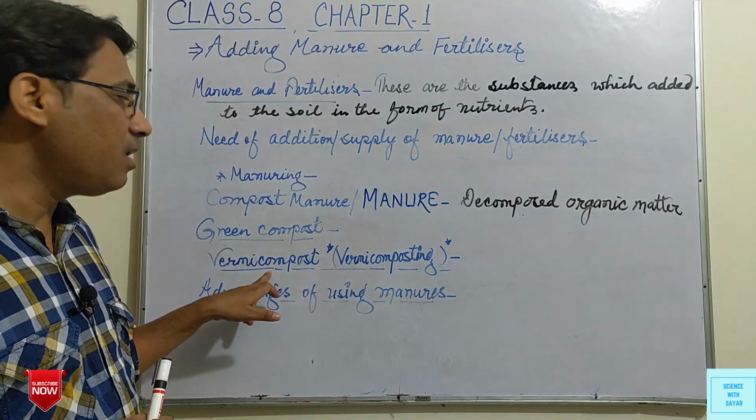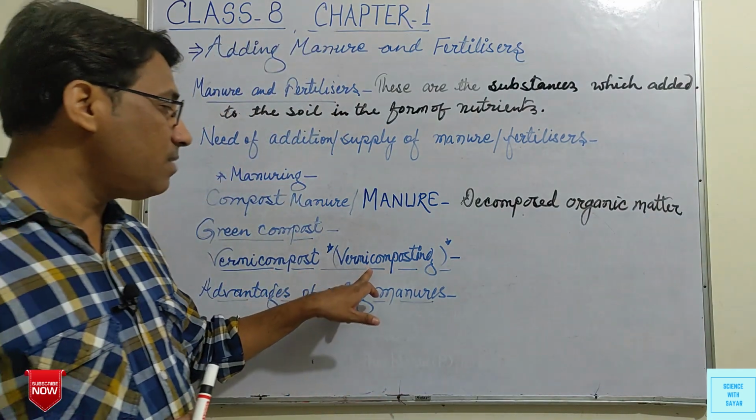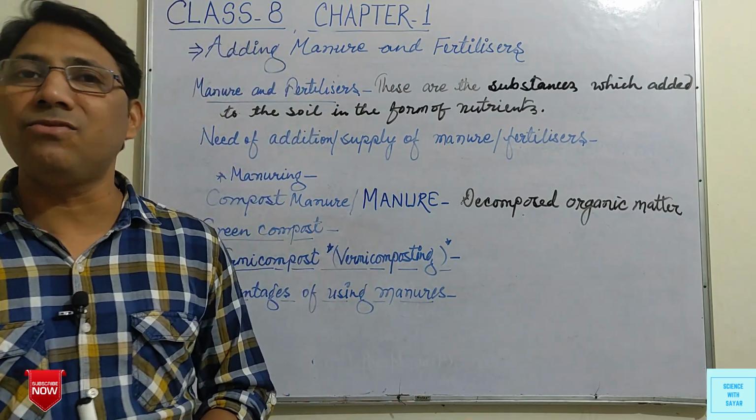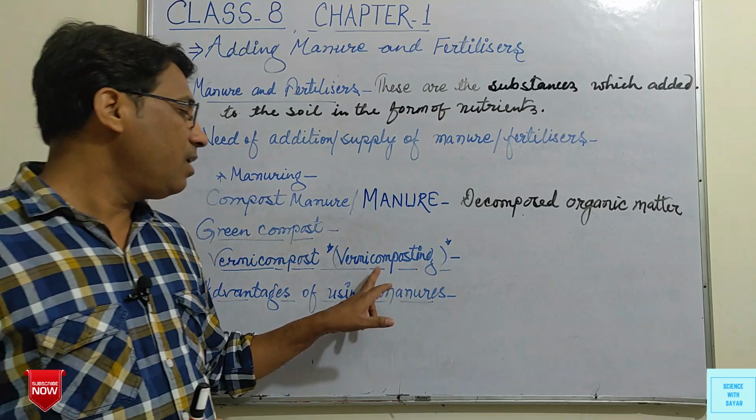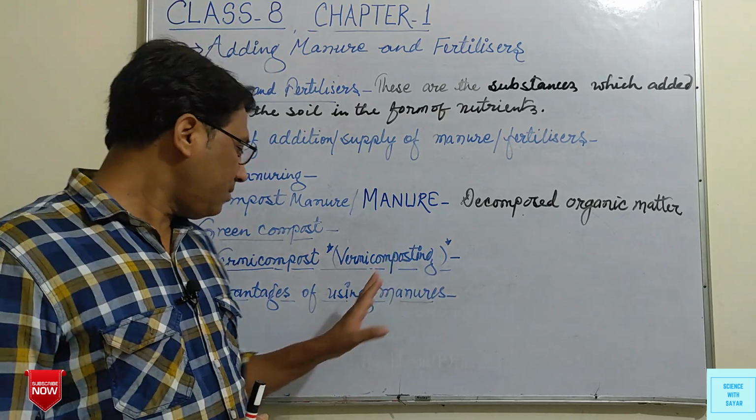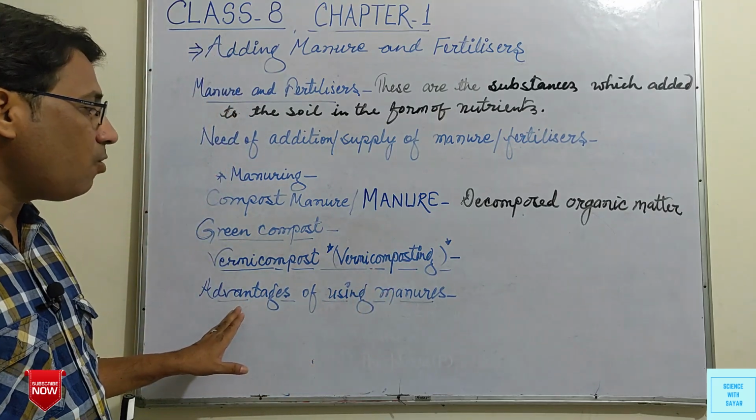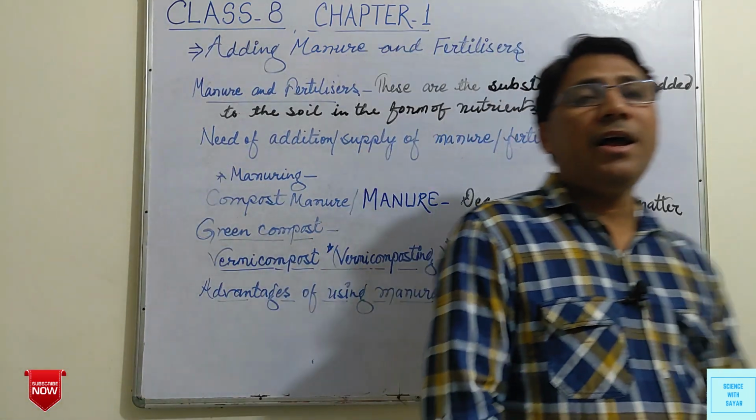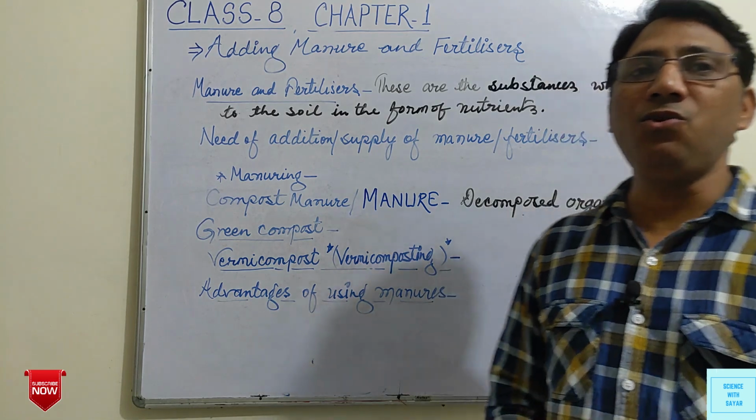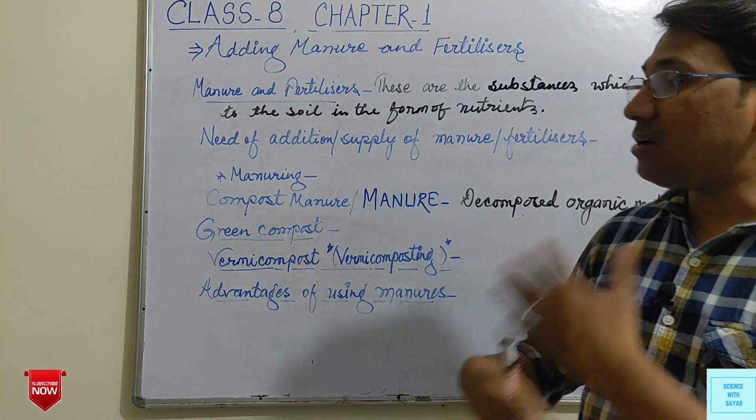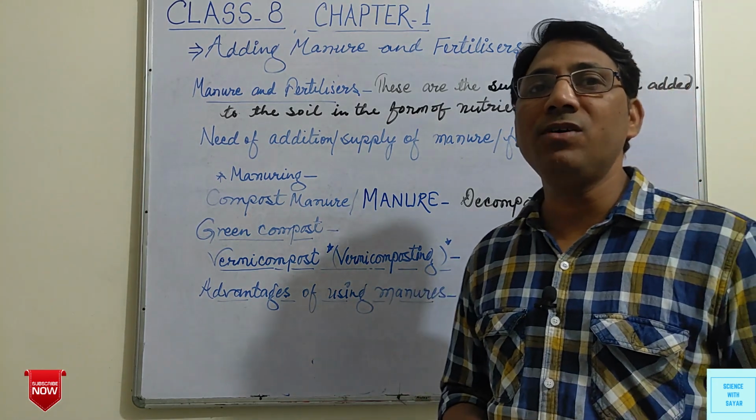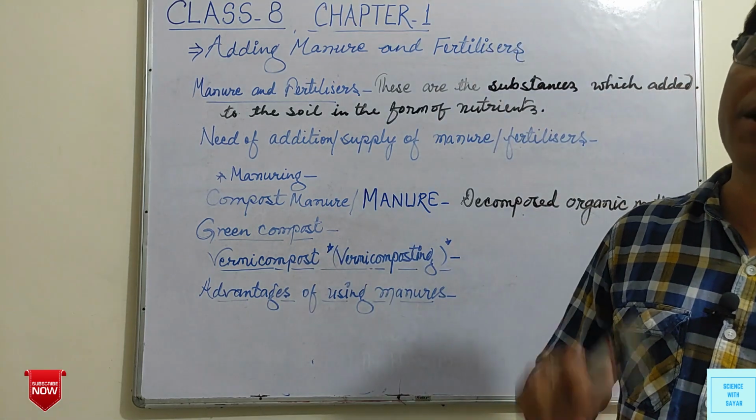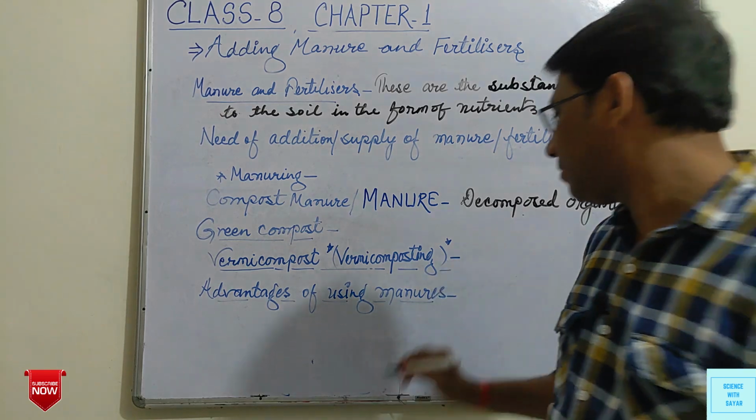that is known as vermicompost. And this process of preparing compost with the help of redworm or earthworm is known as vermicomposting. Now, advantages of using manures. We add manures to the soil. So what are the advantages of using, providing, supplying these manures to the soil?